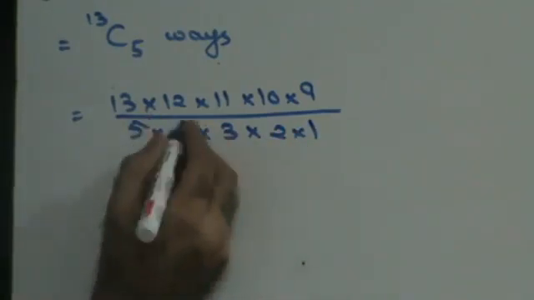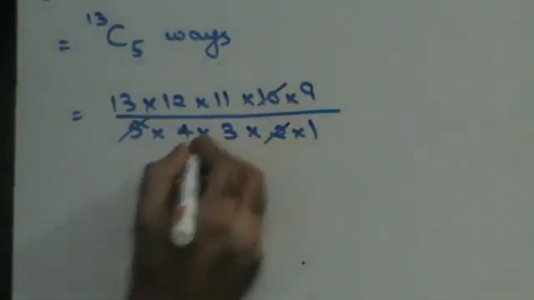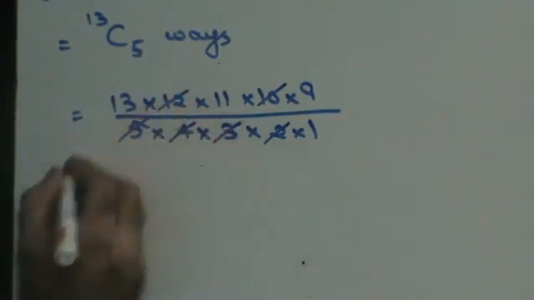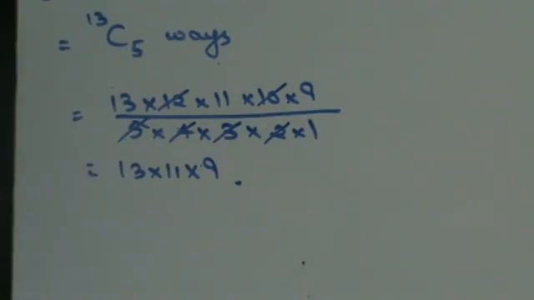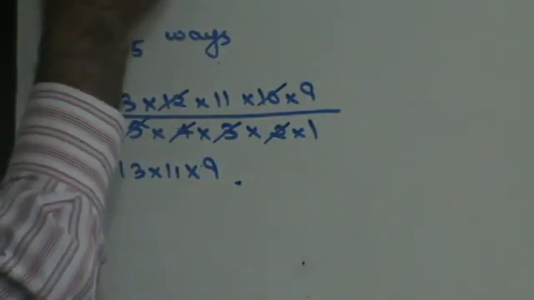So if I do this cancellation, 5 2s are 10, 4 3s are 12. So this will be 13 into 11 into 9. So you can do your multiplication and get the answer. That's A part of the question.